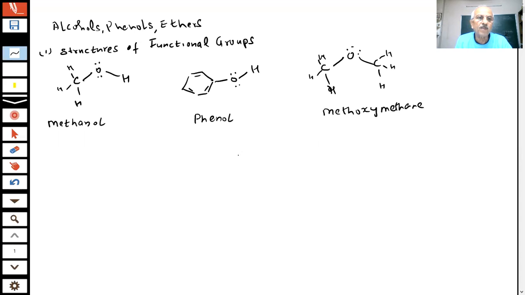Now the question before us, students: first thing, this carbon. What is the hybridization of this carbon? All single bonds, so the carbon is sp3 hybridized.